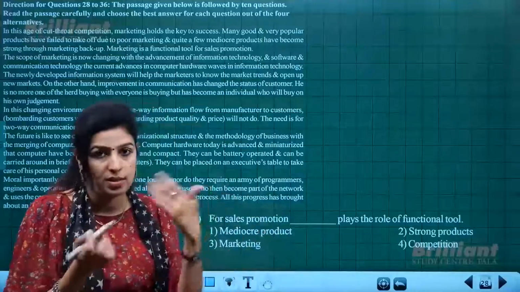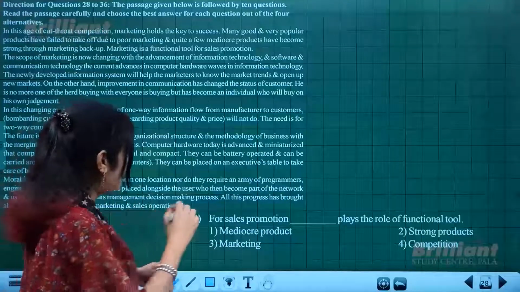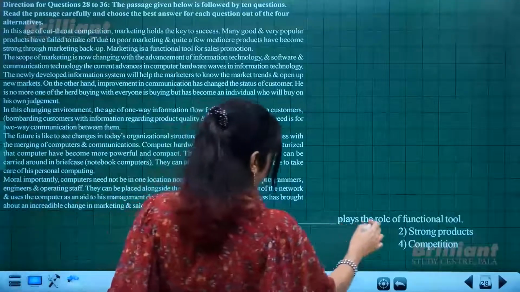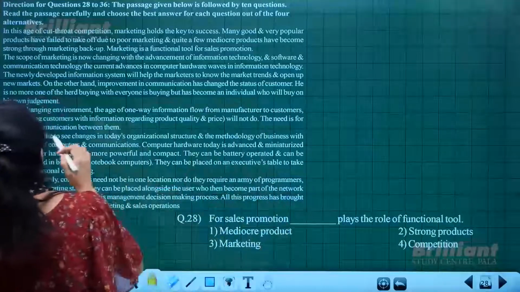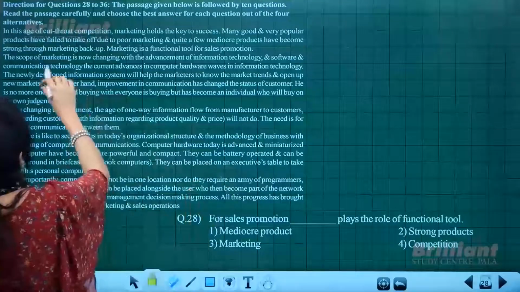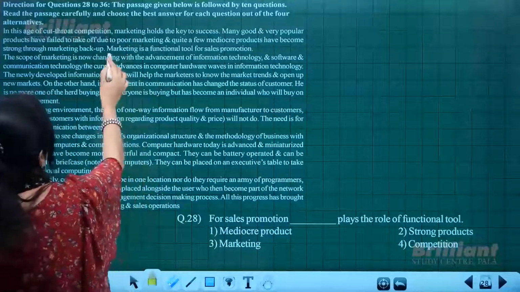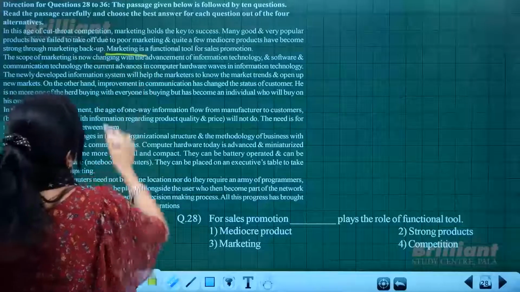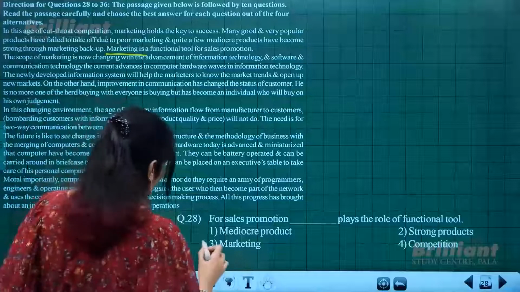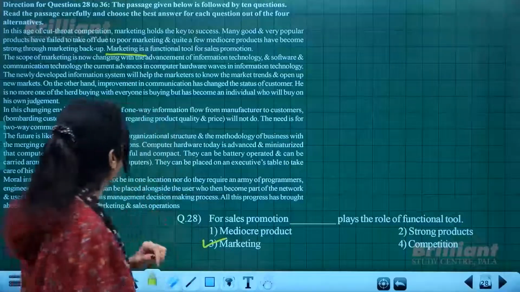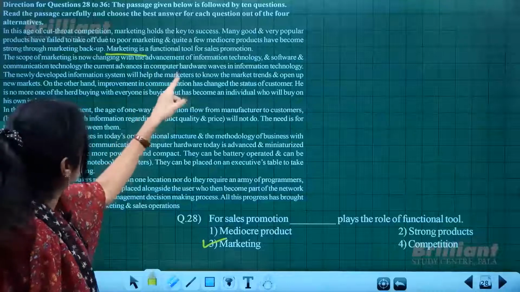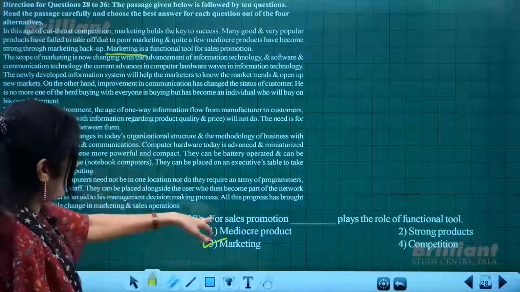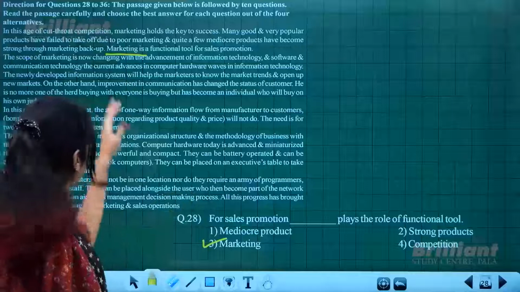For sales promotion, dash plays the role of functional tool. Let us see where we get this. Strong marketing is that functional tool for sales promotion. So option number 3, marketing, is the functional tool which promotes sale. Obviously it is given.